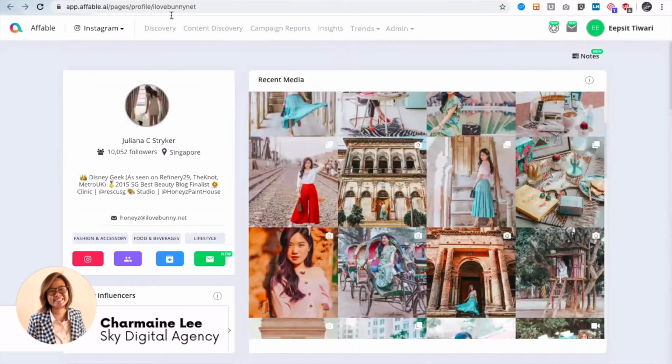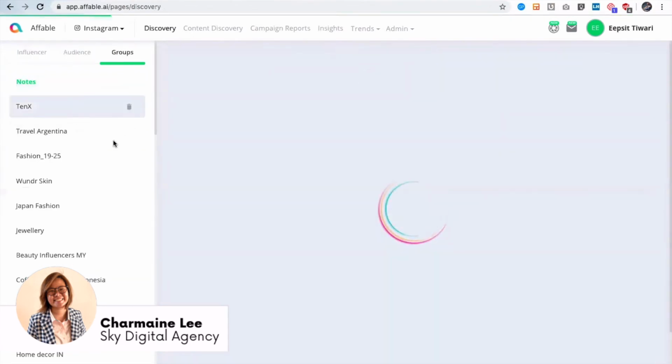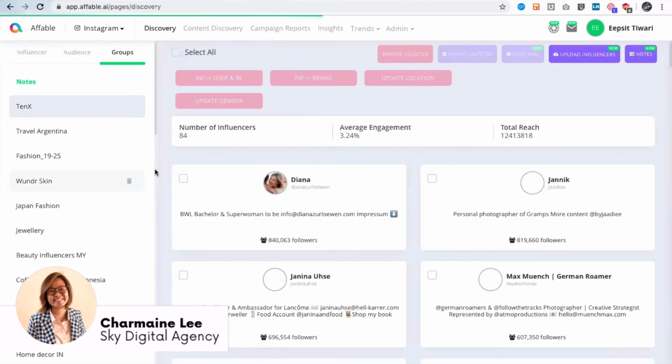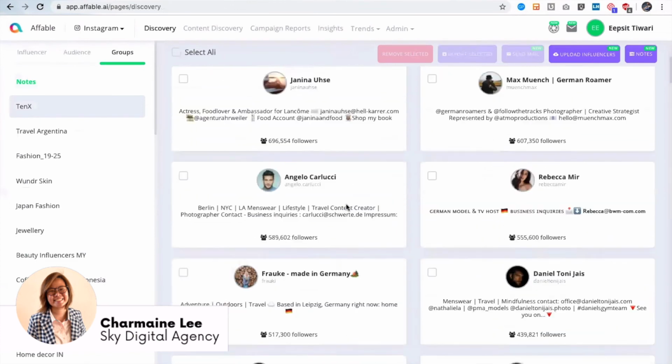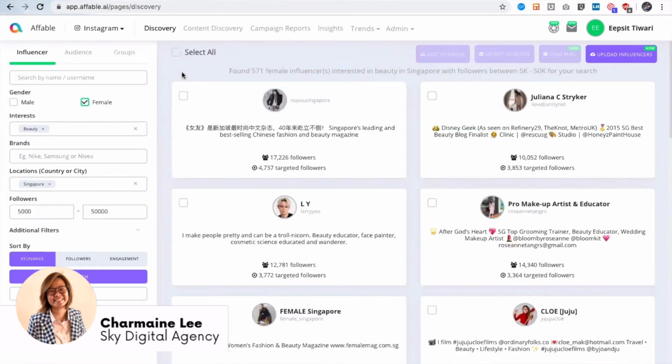And on the go, you can shortlist. So let's say I want to shortlist this particular influencer for a particular group, and then you can just access your groups, access your shortlist for different brands. So you see 84 influencers. These are the influencers that are there. You can just select them all. You can export their data. You can send them an email. So basically, you can manage all your discovery plus reach out in one place.